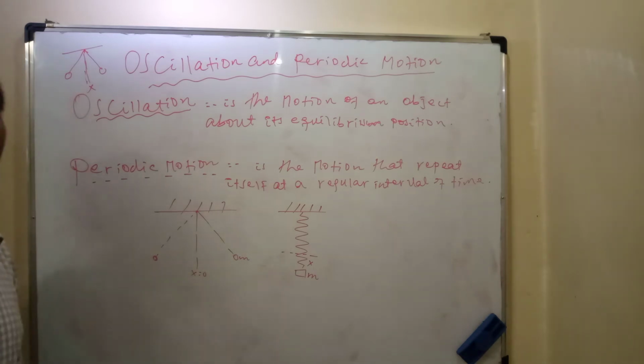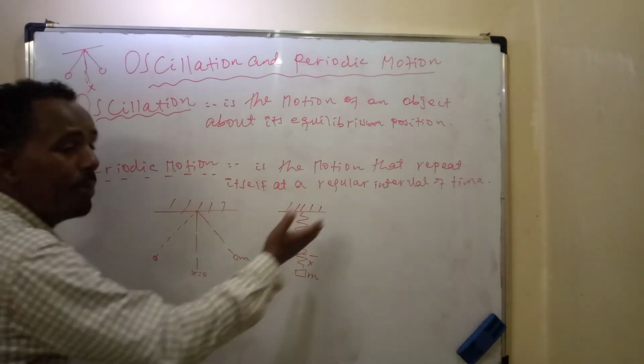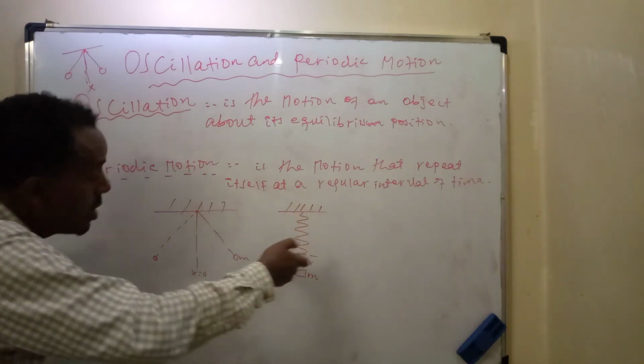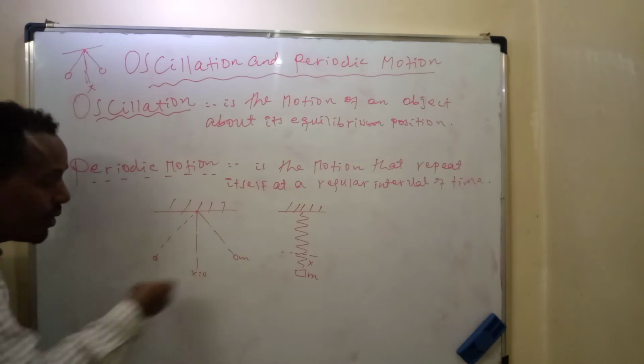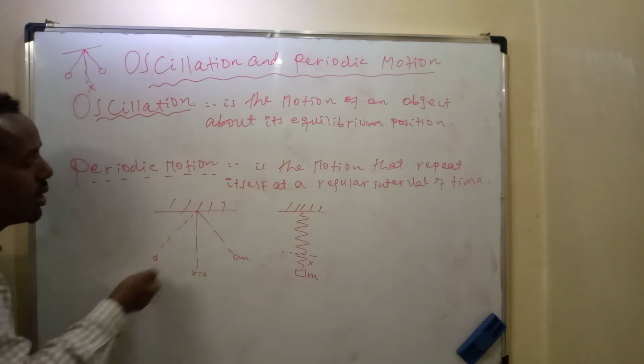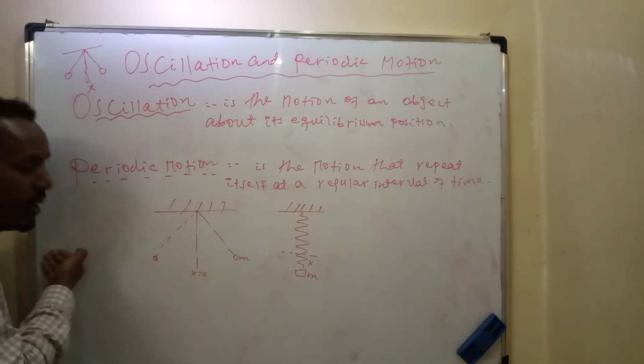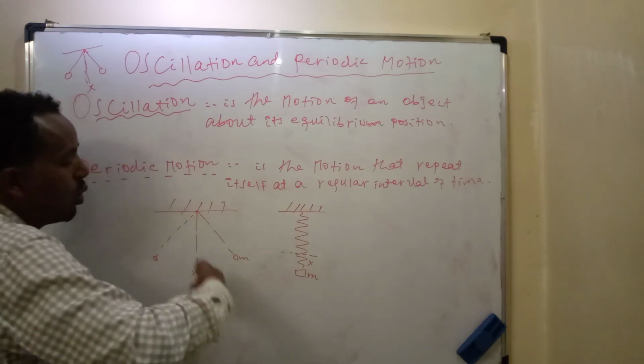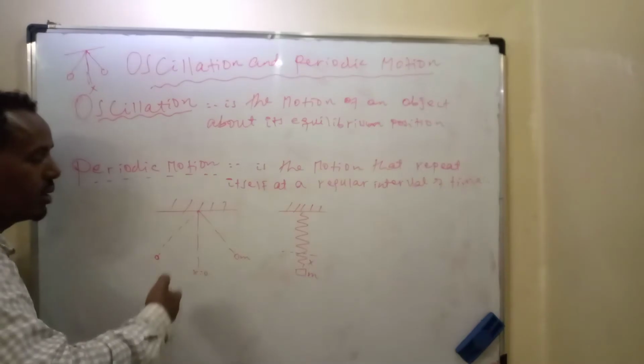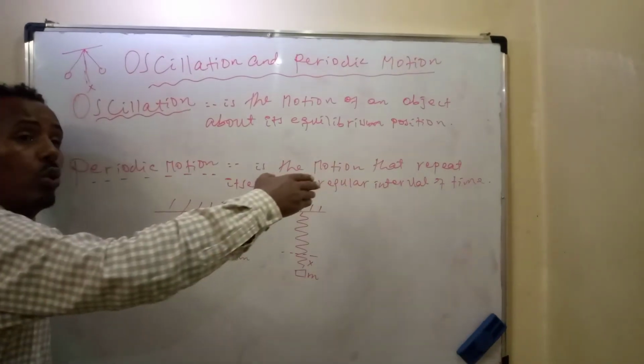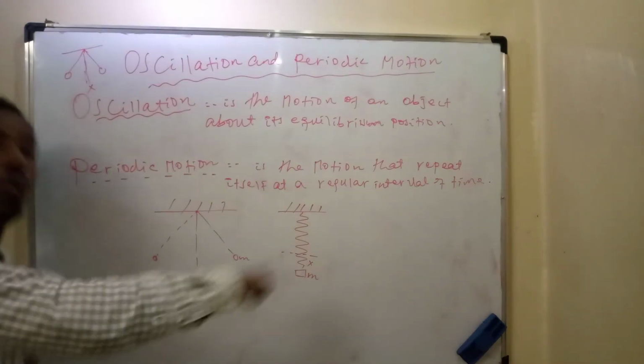Restoring force is the cause of oscillation. While the pendulum is moving to the right, restoring force acts to the left towards the equilibrium position. While the pendulum is moving to the left, restoring force is towards the equilibrium position, and it returns due to restoring force. It restores the motion.